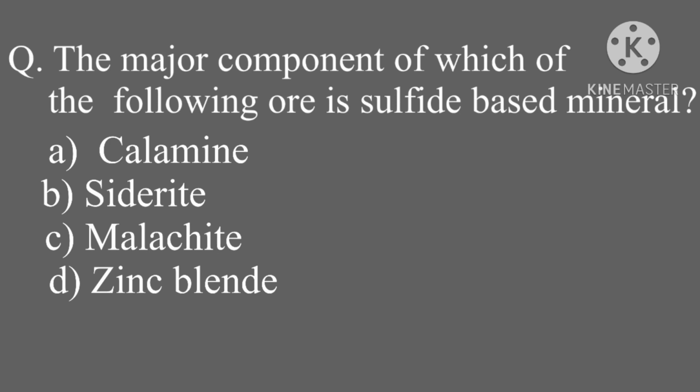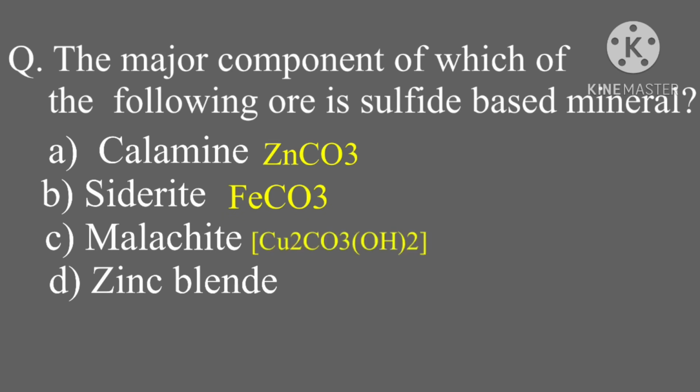The major component of which of the following ores is a sulfide based mineral? Calamine, siderite, malachite, zinc blende. So you should know the chemical formula of these minerals or ores. Calamine, zinc carbonate; siderite, FeCO3; malachite, this is the chemical formula of malachite; and zinc blende, zinc sulfide. So the correct answer option of this question is which one? D. That is nothing but zinc blende.